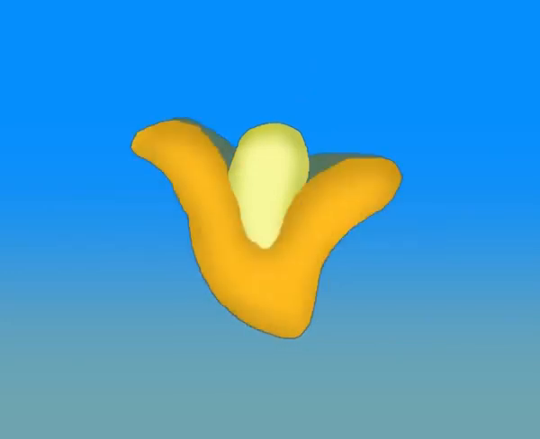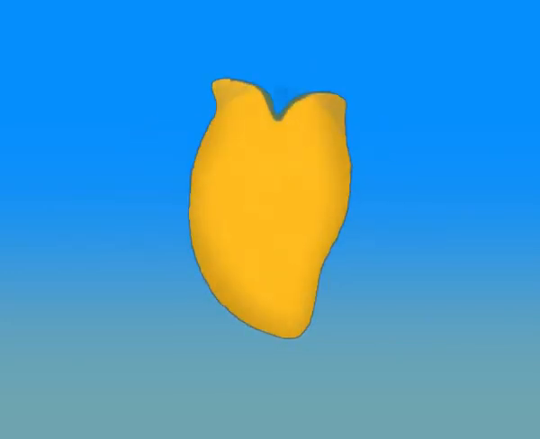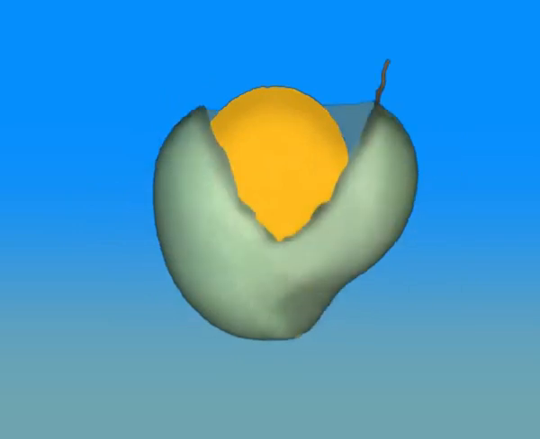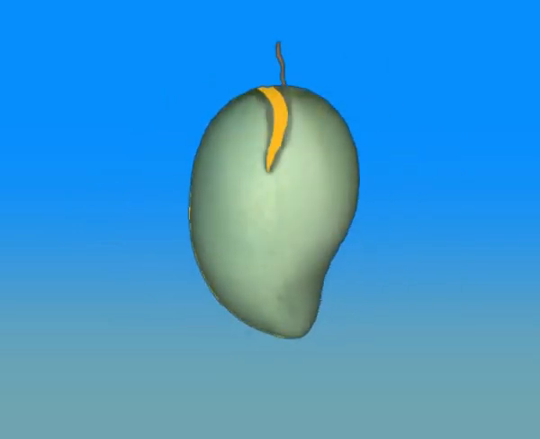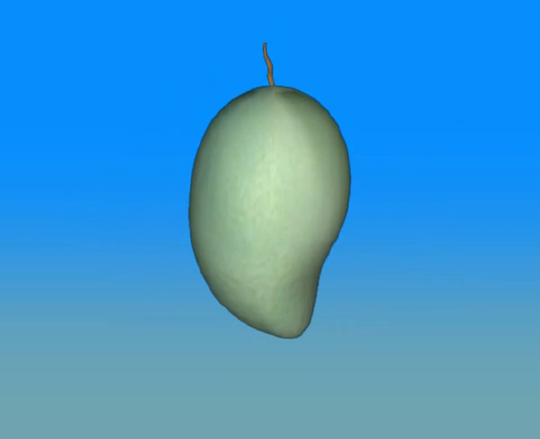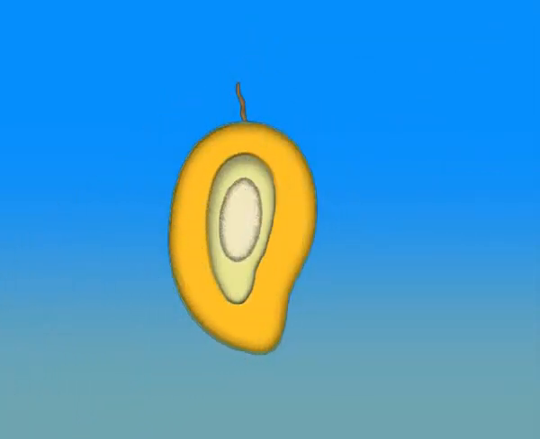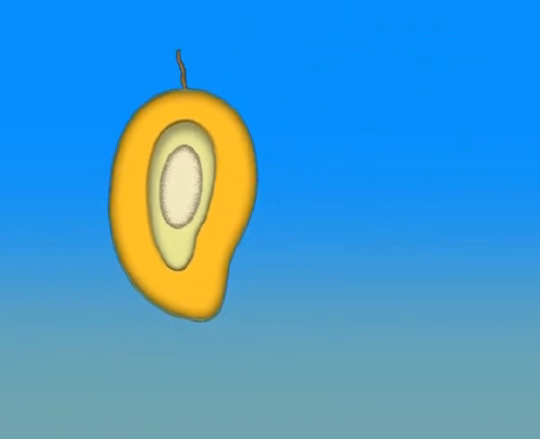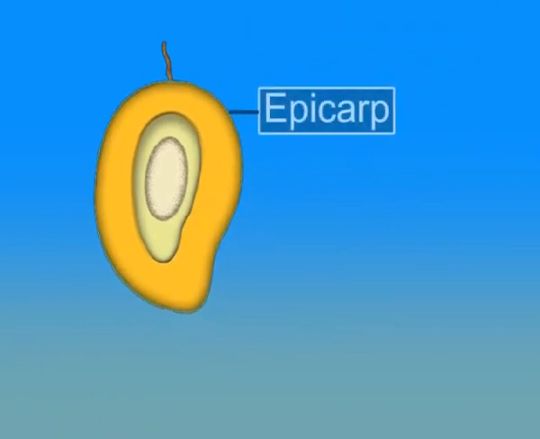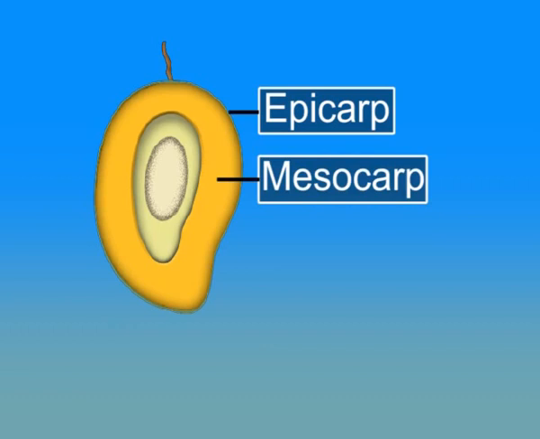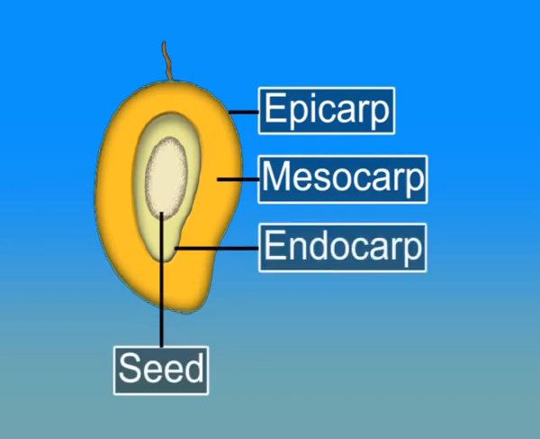These 3 regions, epicarp, mesocarp and endocarp, together are called the pericarp. A mango that has been cut in half clearly reveals these layers. The soft, fuzzy skin is the epicarp. The juicy part of the mango is the mesocarp. And the inner hard and stony layer, which encases the seed, is the endocarp.